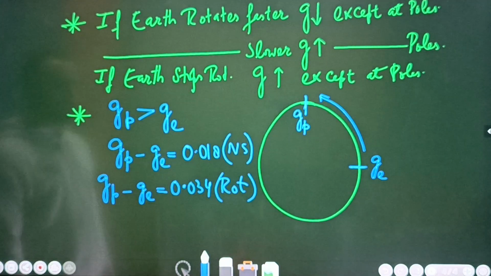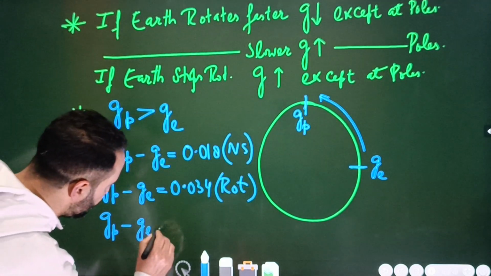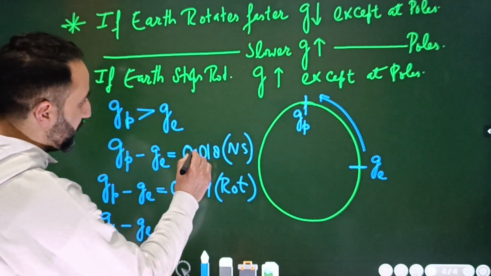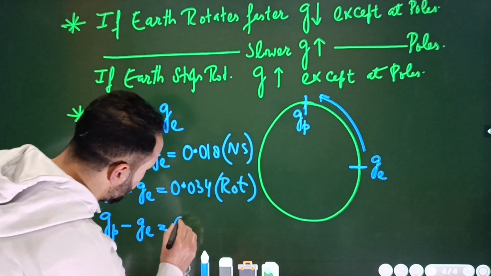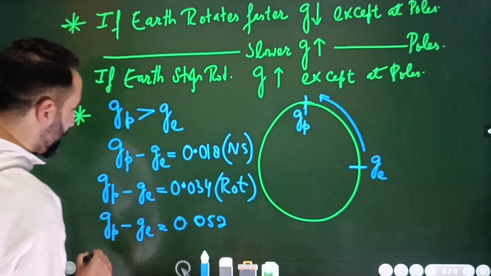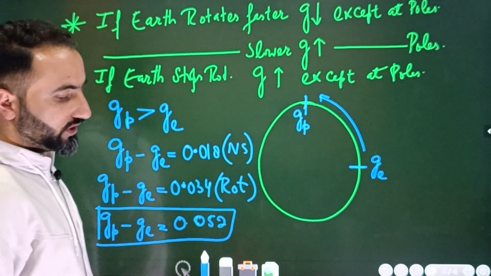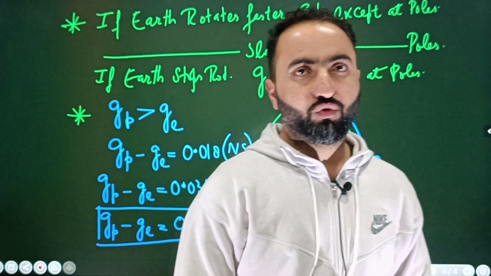Now combining both of these, I will write finally here that g_p minus g_e is equal to 0.018 plus 0.034, which becomes 0.052 meter per second square. So this is the difference between the acceleration due to gravity at the poles and at the equator.